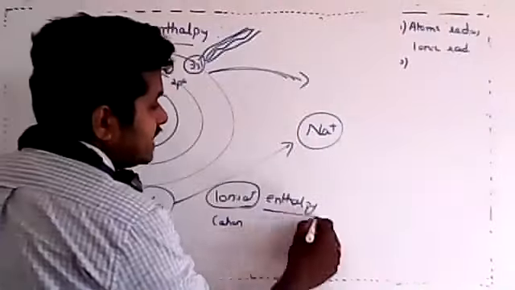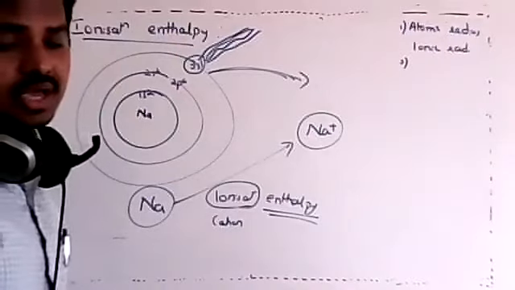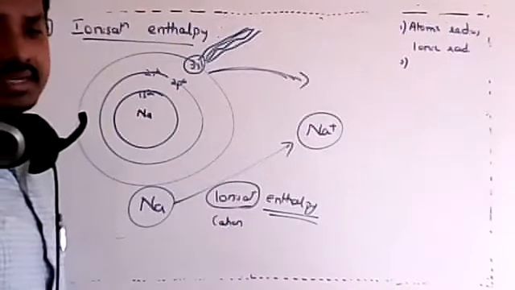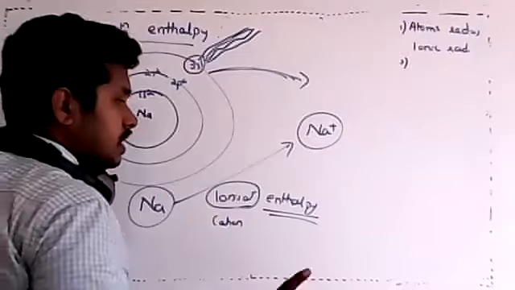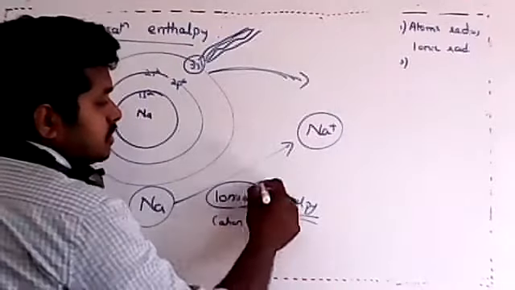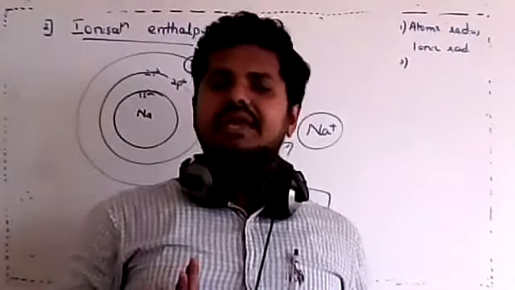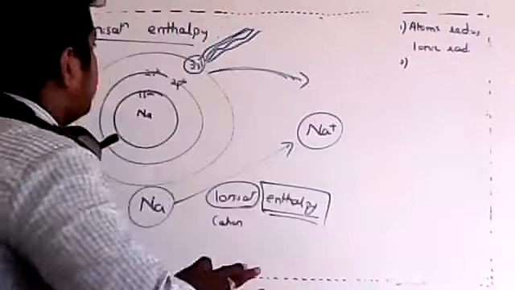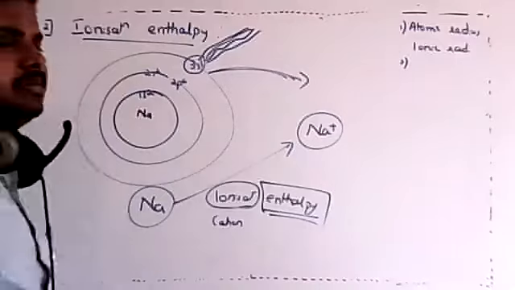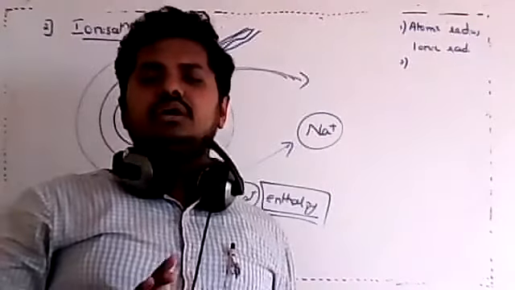You might ask, what is this enthalpy? Don't write the definition that I told now, because there is a definition difference. Let's understand what enthalpy is. Enthalpy is nothing but an energy term. So in simple words, ionization enthalpy is the minimum amount of energy required to remove an electron.